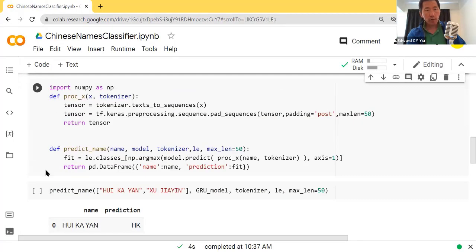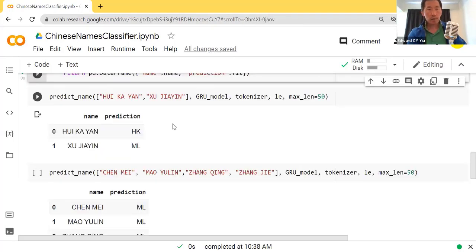And then the 4th routine tries to define the 2 processes. One is process X and the other is predict name. Make use of Keras to process the data, and then use the predict name algorithm to tell whether it is Hong Kong Pinyin or mainland Pinyin. Let's run it. Okay, then let's try.